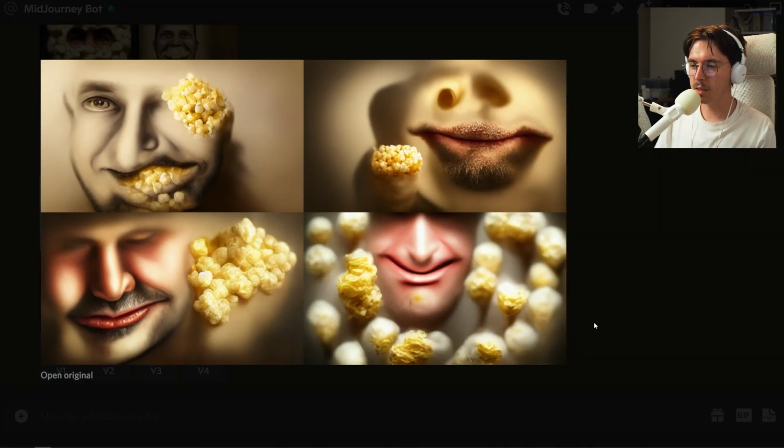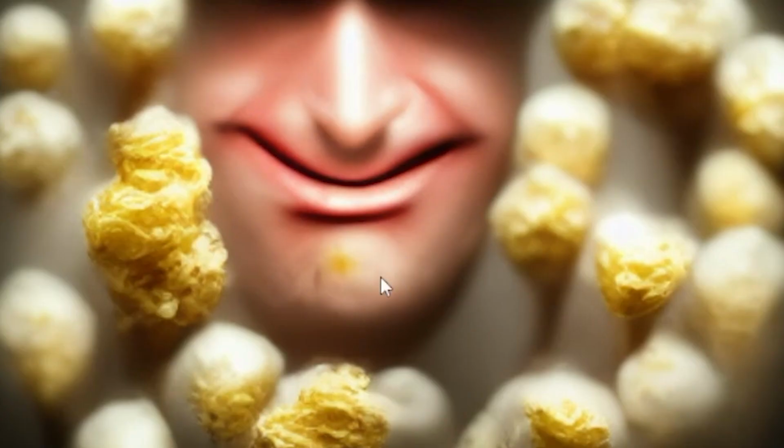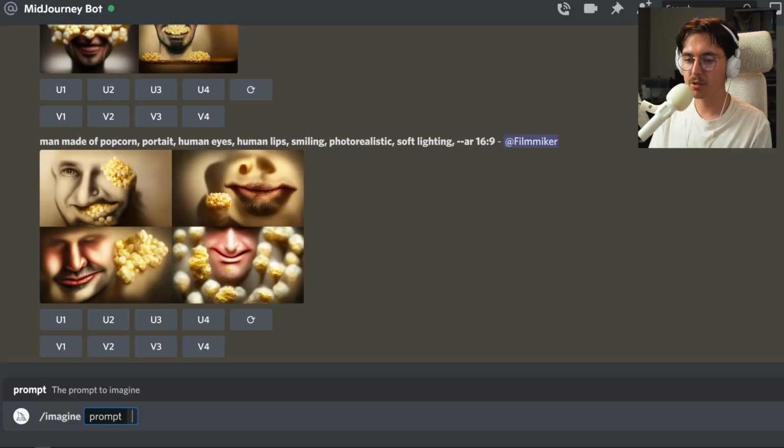Okay, so it did not really nail it at all. It's more like a man surrounded by popcorn. This is what your popcorn sees when you're at the movie theater. Me when I'm about to take a big bite of yummy popcorn. As a way to expand the lore of Popcorn Man, I want to know where Popcorn Man comes from. So let's create a home for Popcorn Man.